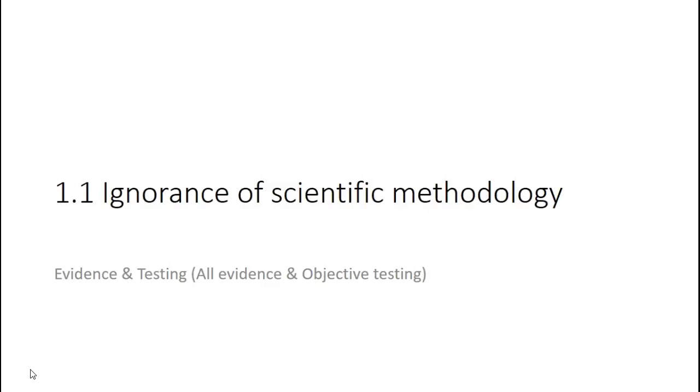All right, so let's begin with the first part, ignorance of a scientific methodology. And within that, the specific two aspects we would like to discuss are evidence and testing. What do we mean by that?